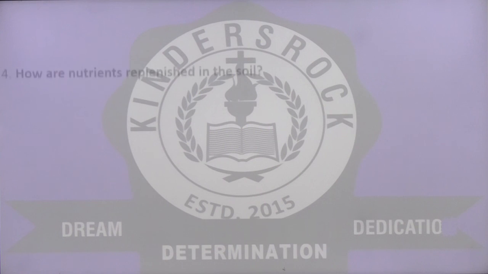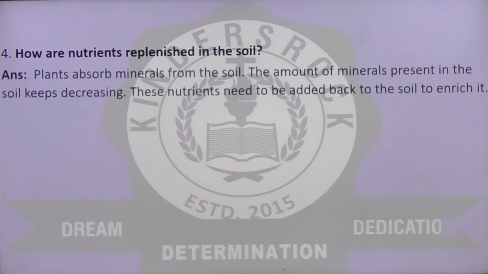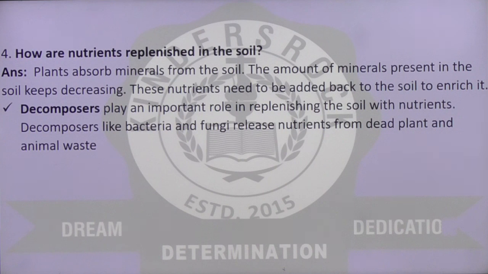Next question, how are nutrients replenished in the soil? Plants absorb minerals from the soil. The amount of minerals present in the soil keeps decreasing. These nutrients need to be added back to the soil to enrich it. So there comes the role of decomposers. Decomposers play an important role in replenishing the soil with nutrients.